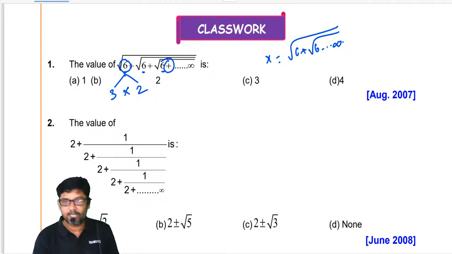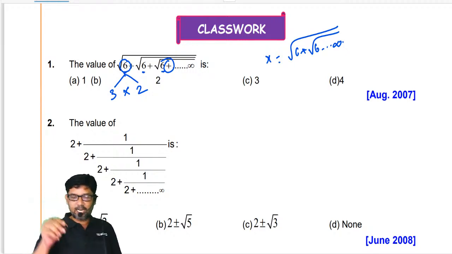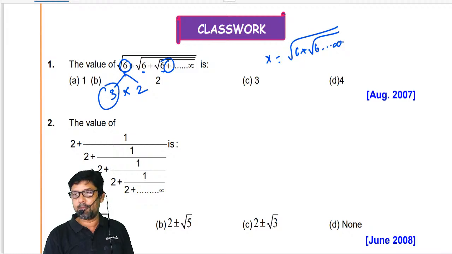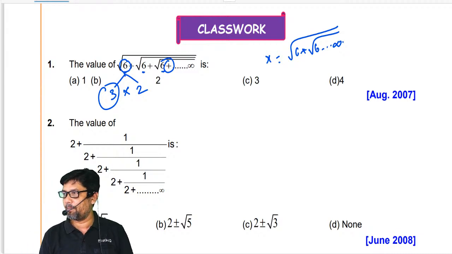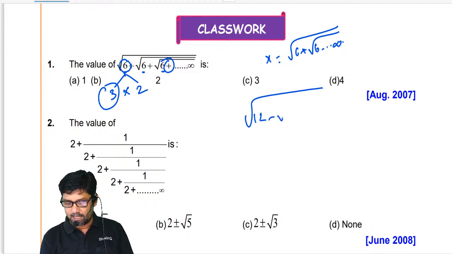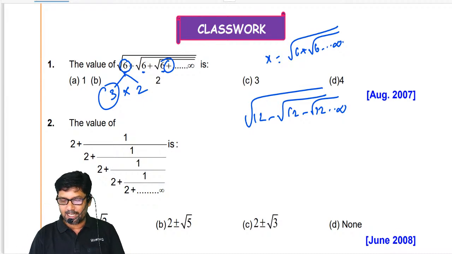What is the sign here? Plus sign we have. If the sign is plus, then my answer is the greater number. If the sign is negative, then the smaller number will be the answer. For example, tell me the answer for this question: root 12 minus root 12 minus root 12 minus up to infinity. What is the answer for this question?